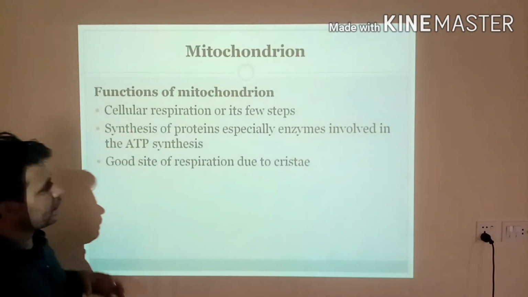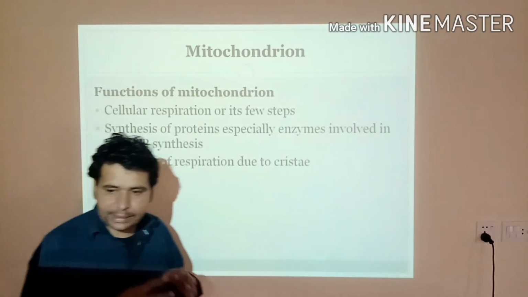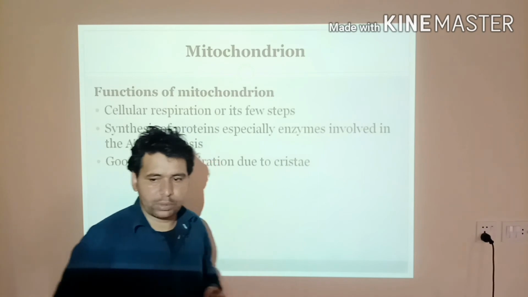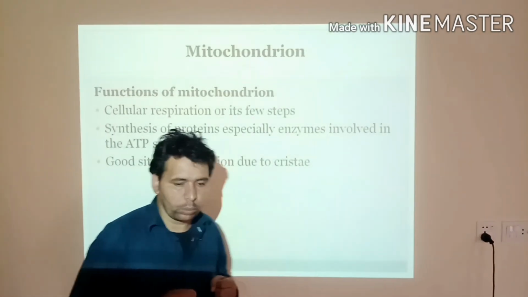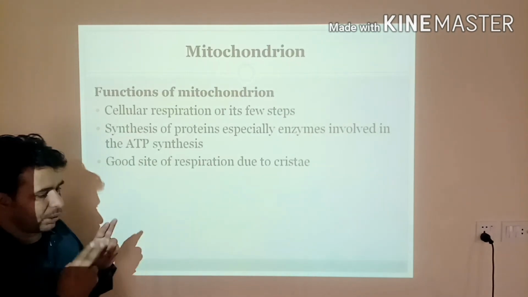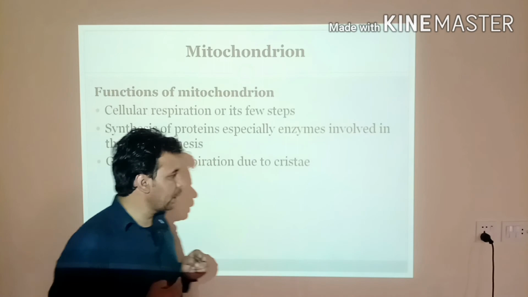Second, here the synthesis of protein also takes place, especially enzymatic protein, like the enzymes required for the synthesis of ATP molecules, because enzymes take part in the steps of cellular respiration.